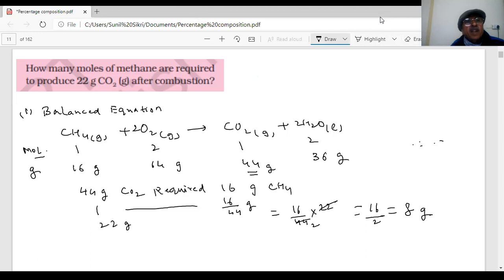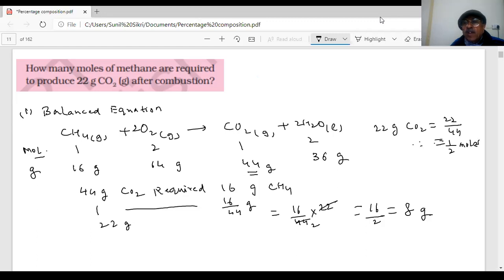8 grams. The moles will be then how many moles of methane are required? This is grams. Then moles is more easy. So we can convert them into moles. 44 grams are given. How many moles are there in 22 grams? 22 grams of CO2 is equal to how many moles? 22 by 44 is equal to 1 by 2 moles.